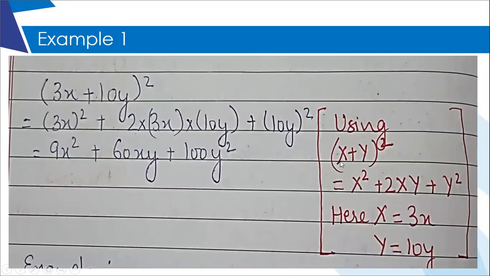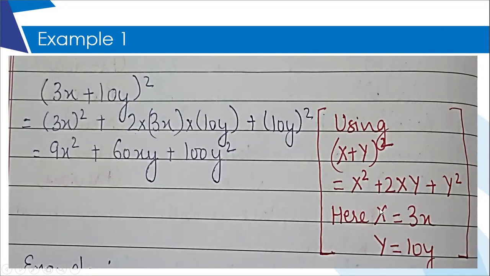Now what I have done is, if I replace this capital X with 3x and capital Y with 10y, I will get this expression. And once you have got this expression, you replace capital X with 3x and capital Y with 10y on the right side also. So capital X square is nothing but 3x whole square.